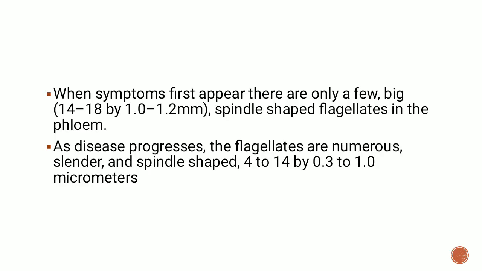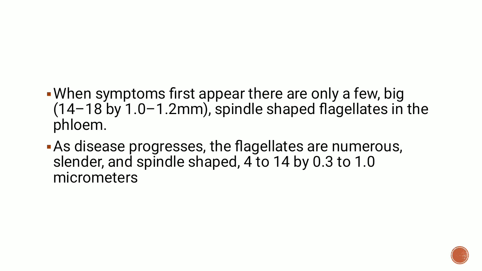Initially, when the symptoms start appearing, the organism is quite big. It has a size of 14 to 18 micrometers in length by 1 to 1.2 micrometers in width. It's a big organism initially, and it is spindle shaped, which is how it appears in the phloem. As the disease progresses, the flagellates become more numerous and the size decreases. They are more in number, slender, still spindle shaped, but their size decreases, and we can see many of the size 4 to 14 micrometers by 0.3 to 1 micrometers.